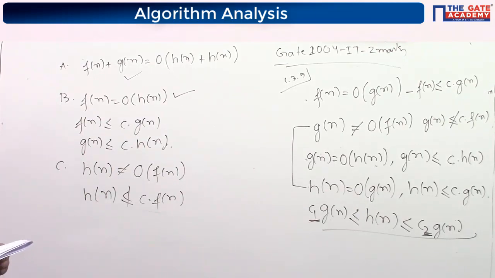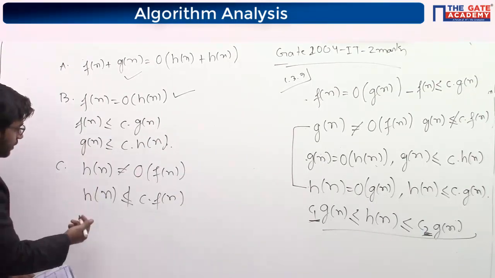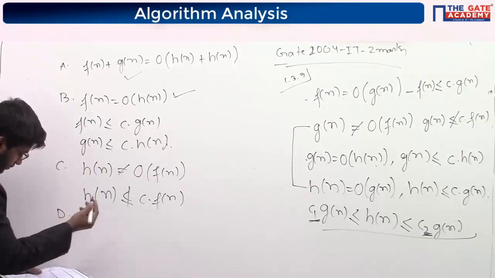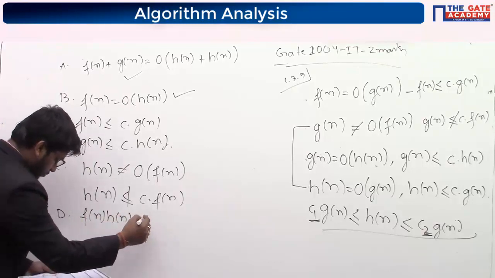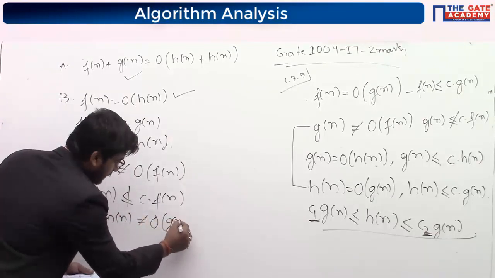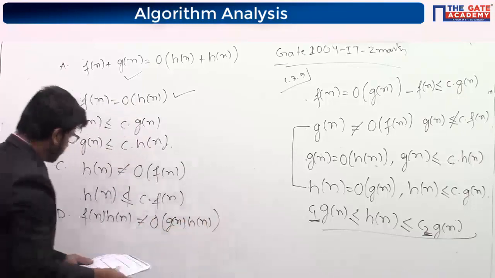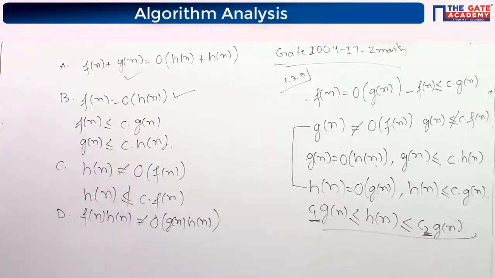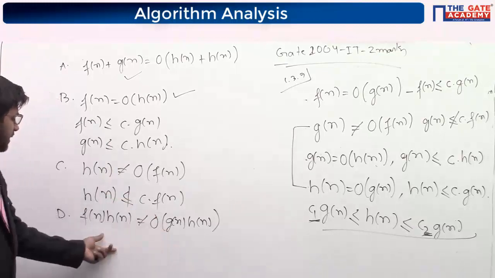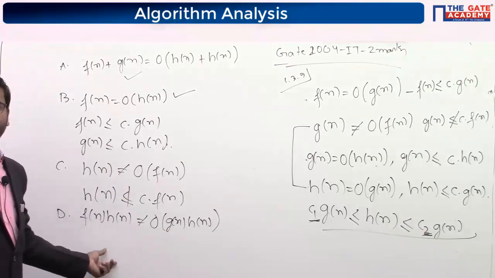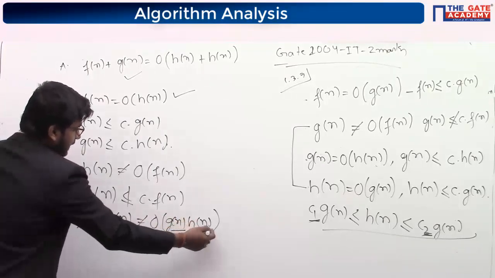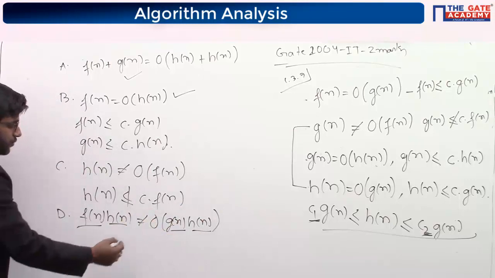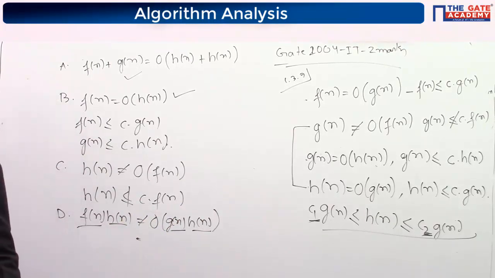Now D. Which one of the following statements is false? So till now we got that all these statements are correct. So definitely D will be the last one. Fn plus Hn not equal to big O of Gn plus Hn. Fn is smaller than Gn, fine. Hn is smaller, so it is equal to, but here they told not equal because Fn is smaller than Gn, and with Gn we can say that it is big O of Gn, so it should be equal. So D is the incorrect one.